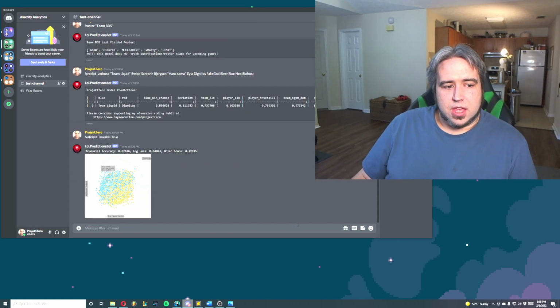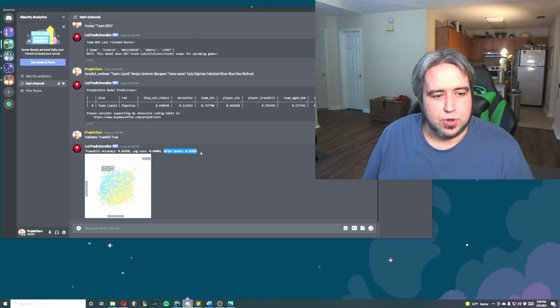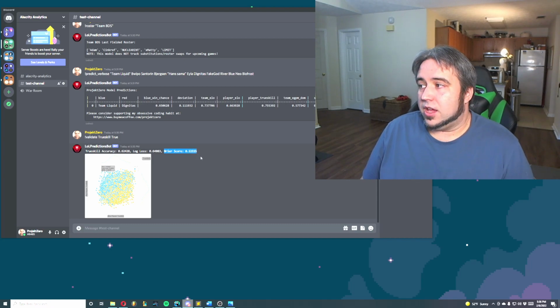There we go. And so when you fire this off, what you're able to see is that over the last 2 years worth of games globally, the true skill model performs with roughly a 62.5% accuracy. We get a 0.64 log loss, and then you can see the Briar score of 0.225.